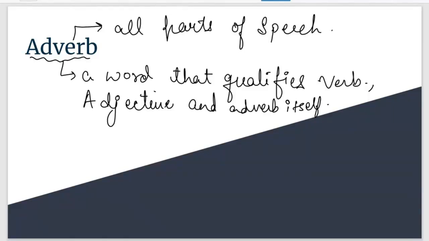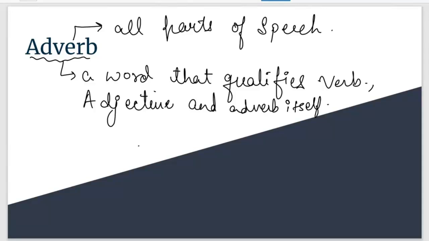But I want to tell you that adverb qualifies all parts of speech, that is noun, pronoun, verb, adjective, adverb, preposition, conjunction, even interjection. So all the eight parts of speech are qualified by adverb. Understood? Is it clear? Qualifies means it describes, it talks about the quality of all parts of speech. This is what is qualified.